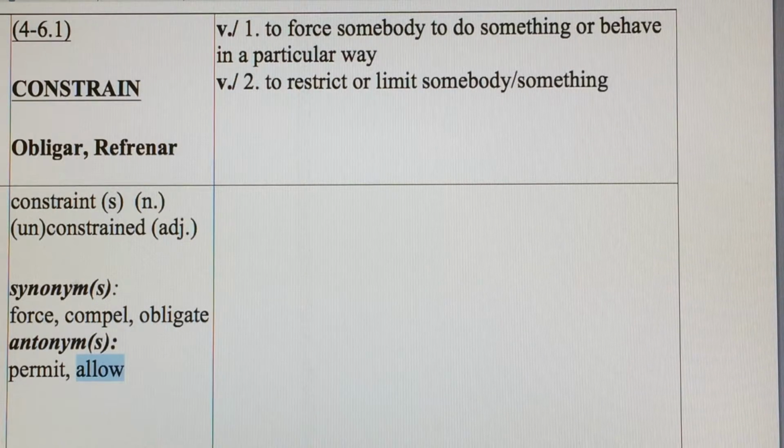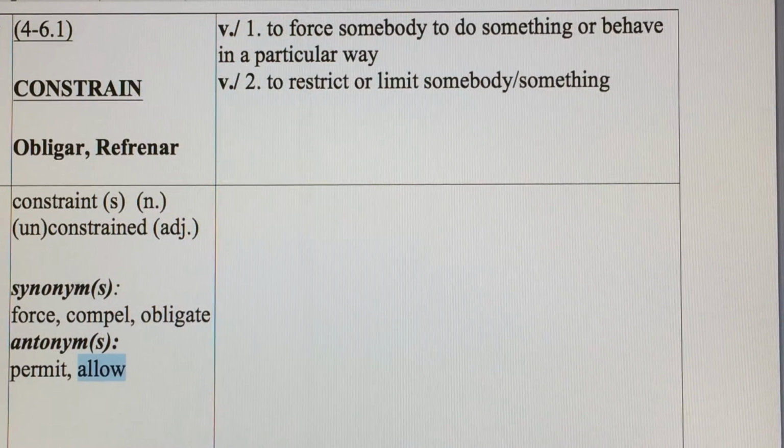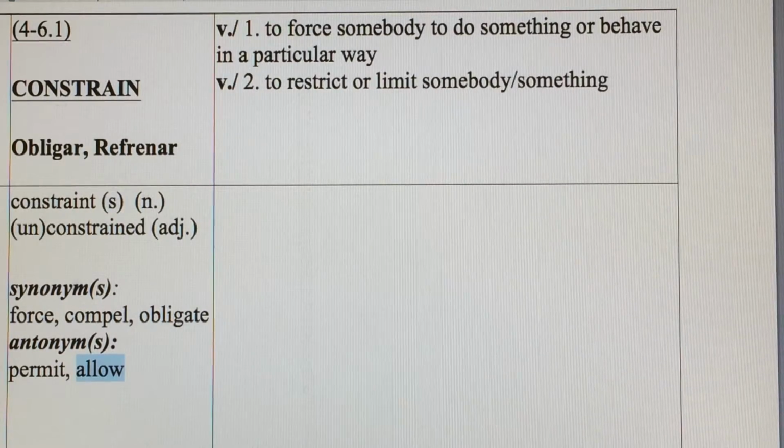If you got this one wrong on your reassessment, be sure to make a new card with a new illustration and a new sentence about yourself using constrain as a verb.